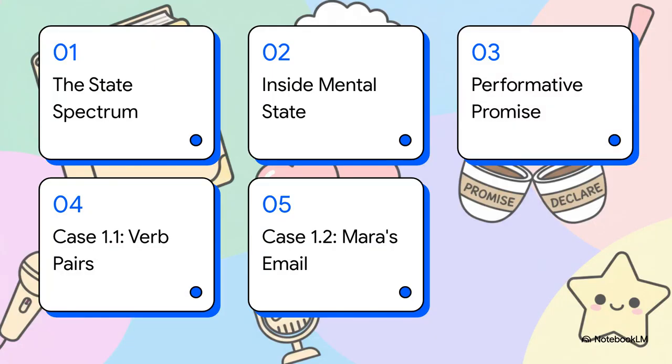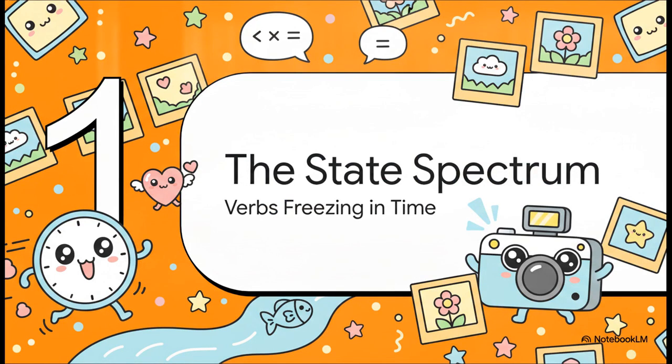Here's our roadmap for solving today's mysteries. First, the state spectrum. Second, inside the mental state. Third, the performative promise. Fourth, case 1.1, the verb pairs. And finally, case 1.2, Aunt Mara's email. Section 1, the state spectrum, when verbs freeze in kind.